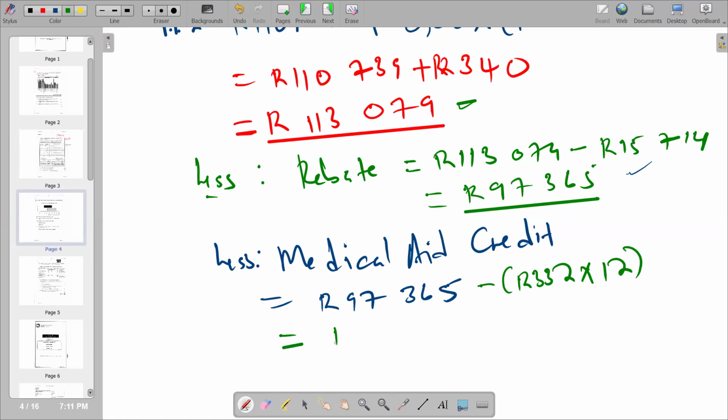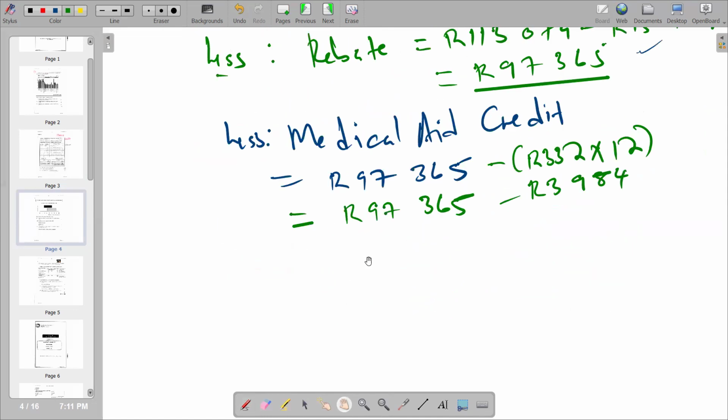So basically, we are saying 97,365 minus 3,984. So we further subtract there. You see that the figure that you are going to get will be equal to 93,381. So this is what we have at this stage.